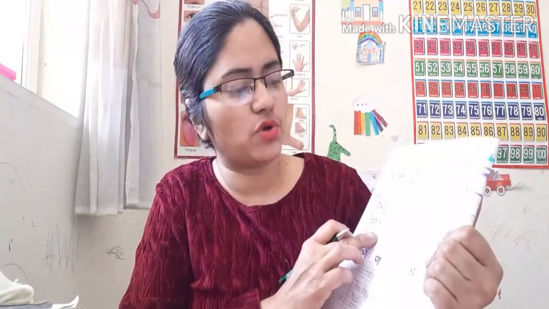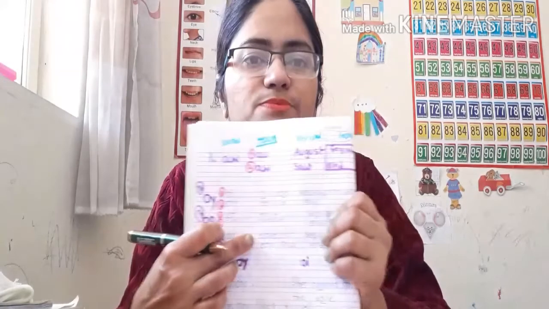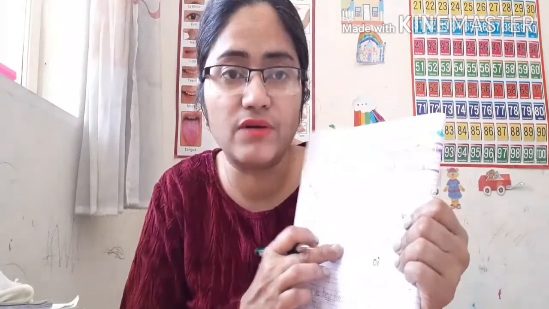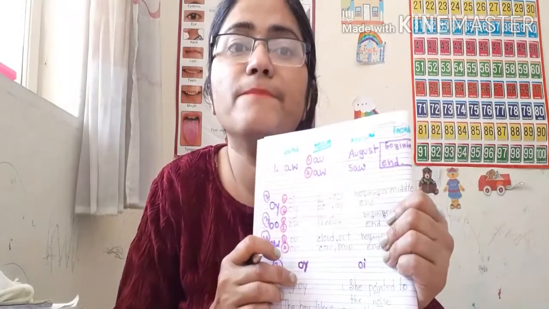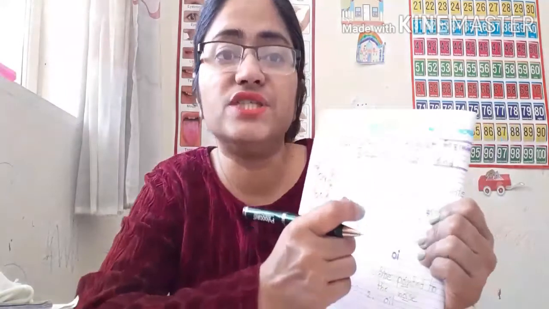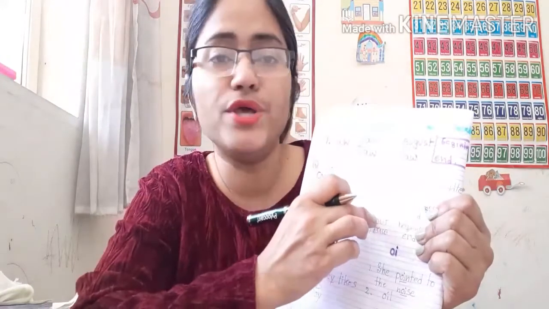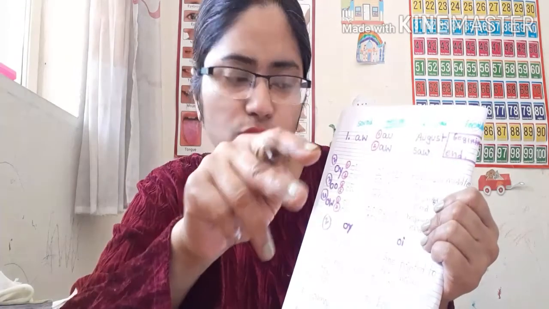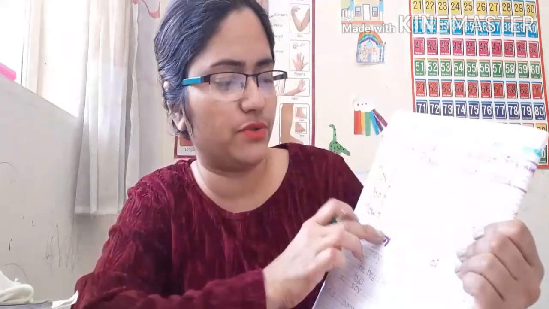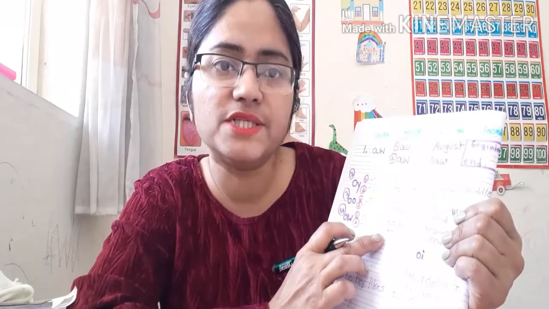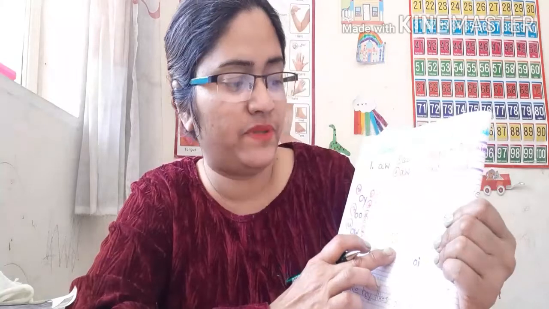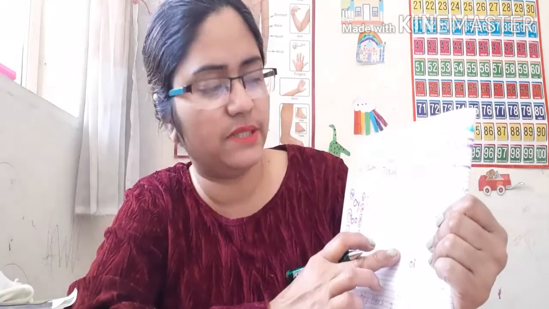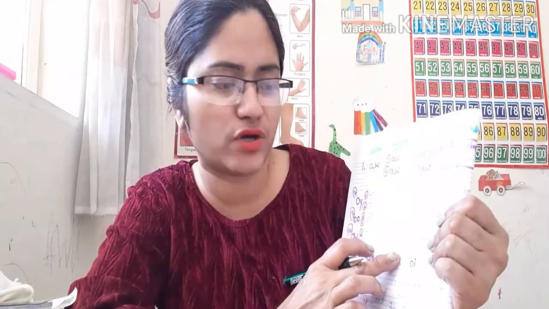So when I use OU, it is in the middle of the syllable or the beginning. Cloud, spelling C-L-O-U-D, cloud. That means OU is used in the middle of the syllable. O-U-T, out. OU is used at the beginning. So I am giving examples of the beginning and the middle. Now, OW, cow. C-O-W, cow. That means OW is at the end of the syllable. Paw also, AW is at the end of the syllable.